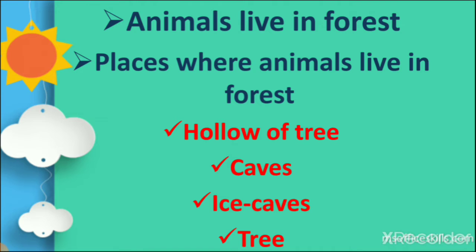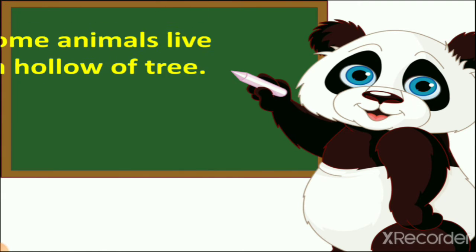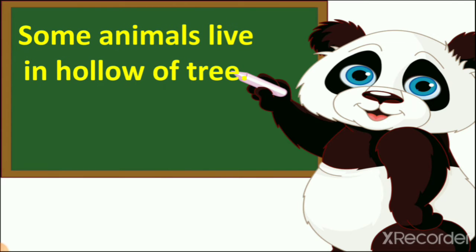They roam in the forest to find their food and find their shelter. So animals are living in different shelters. After some time they change their shelter or place where they are living. They are not living like us, our whole life in one house, right? So what we learned yesterday is that some animals live in hollow of the tree.